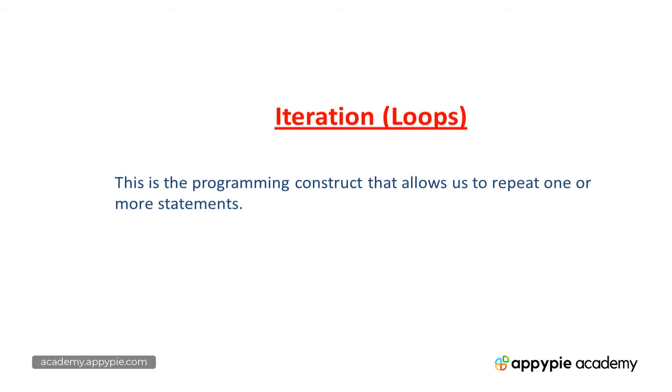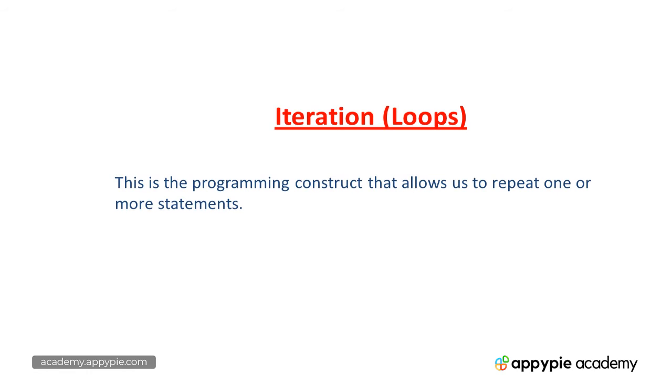Iteration is also called looping. So basically they are loops. Now, what is a loop? This is the programming construct that allows us to repeat one or more statements time and again. So repetition of a statement or a set of statements is called a loop. This is iteration.